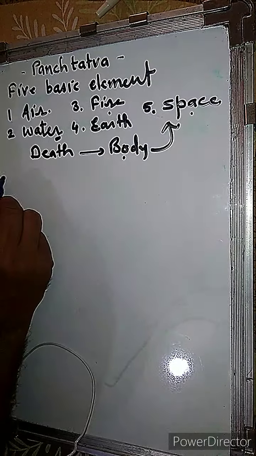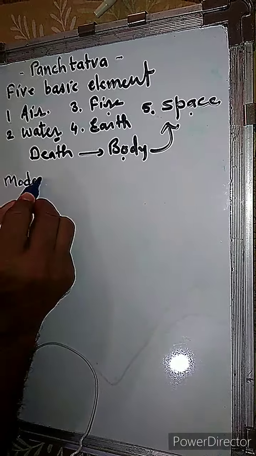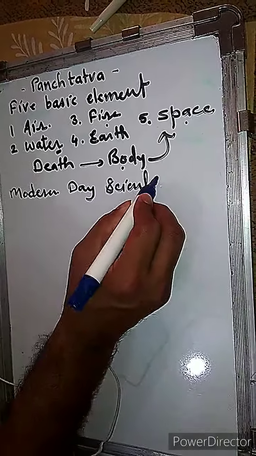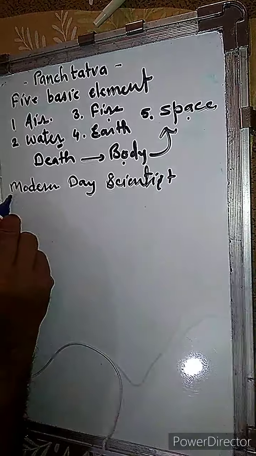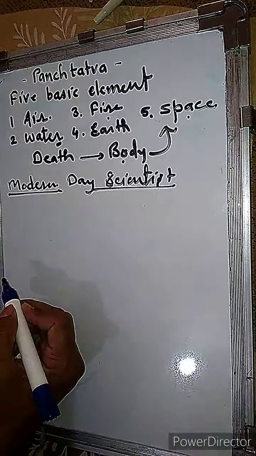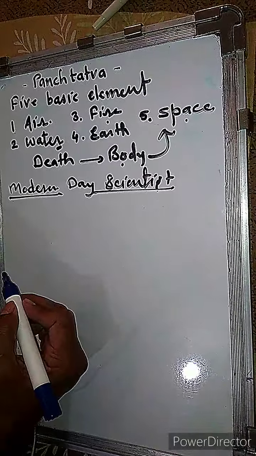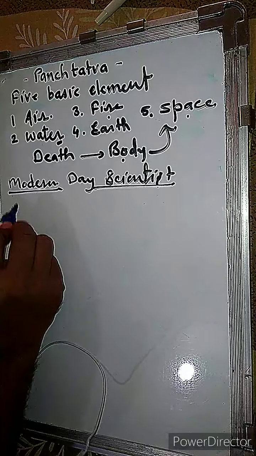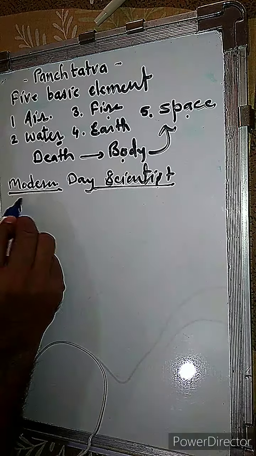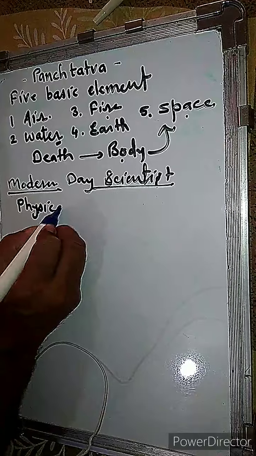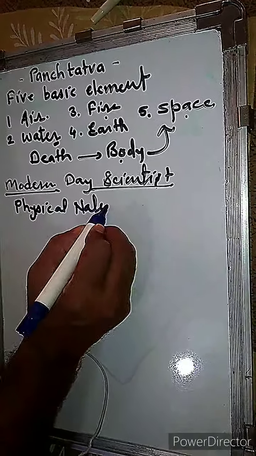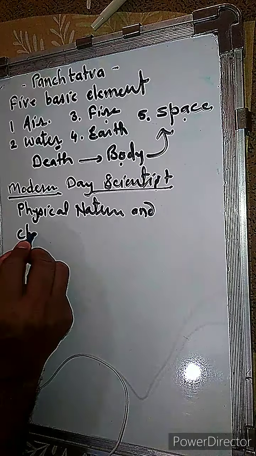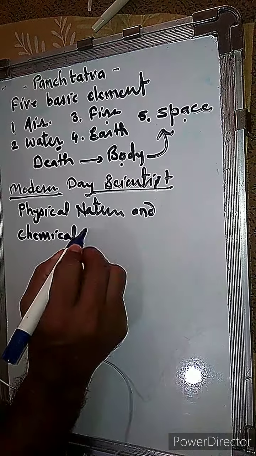Now modern day scientists have a slightly different view, but on the same basis. According to modern day scientists, matter is classified into two on the basis of its properties: the physical nature of matter and the chemical nature of matter.